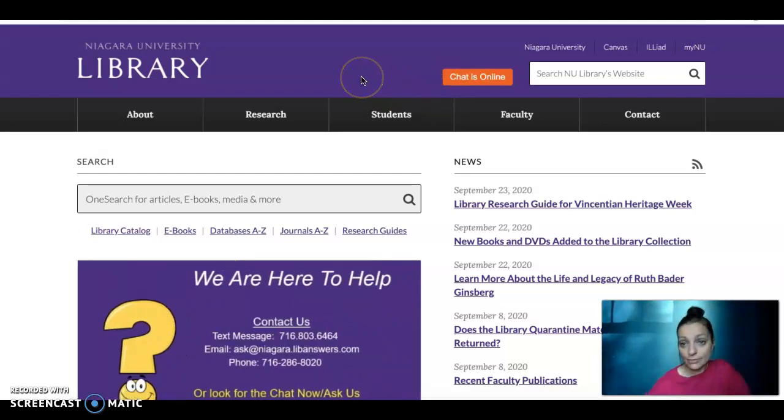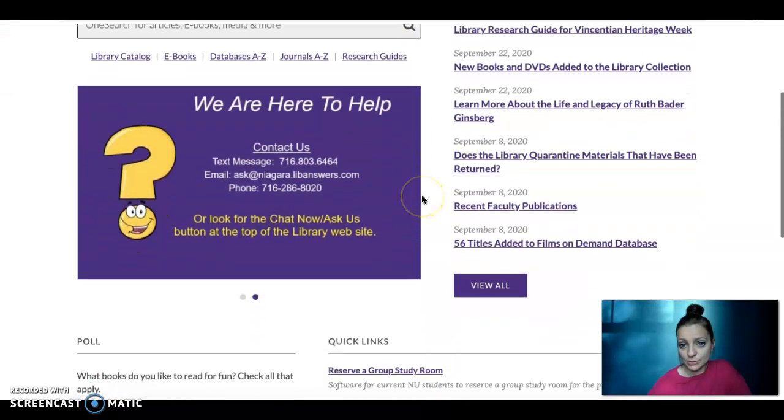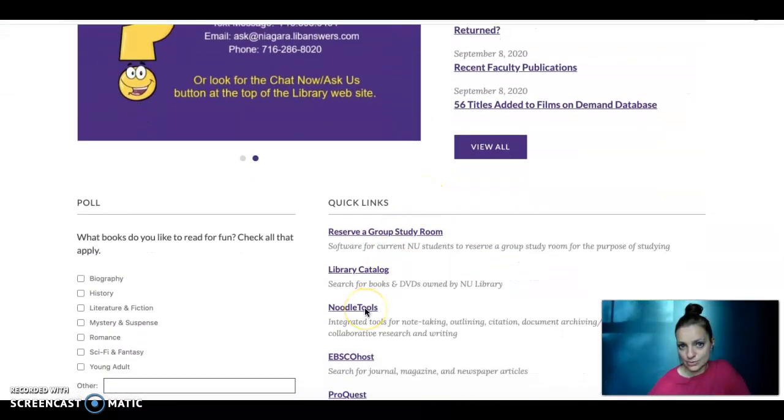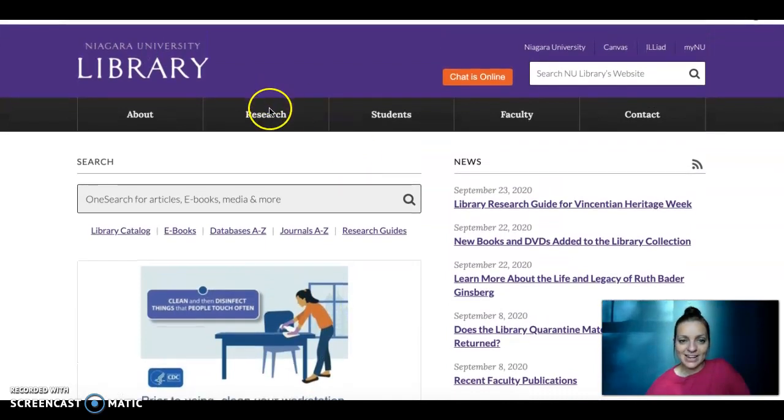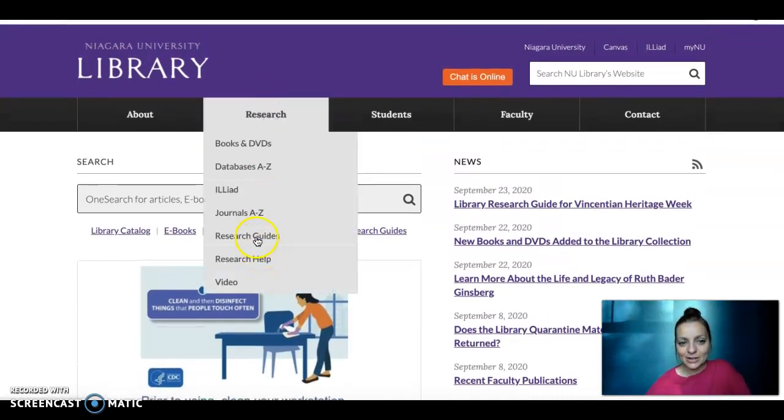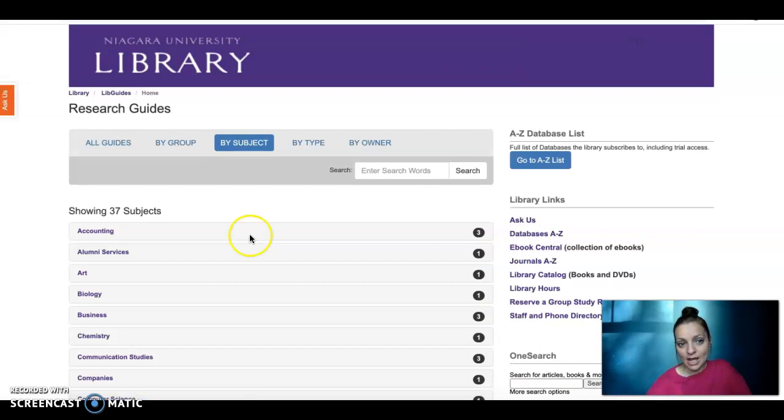So a couple of other things I want to show you. If you scroll down here, this is how you get to Noodle Tools, and you're going to need that very soon. Spoiler alert. And then under the Research tab, you want to go to Research Guides. These are helpful because if you're not used to doing research in your major, or maybe in the Gen Ed course that you have to take, these will take the guesswork out of what you should be using, the appropriate databases and books and things like that.